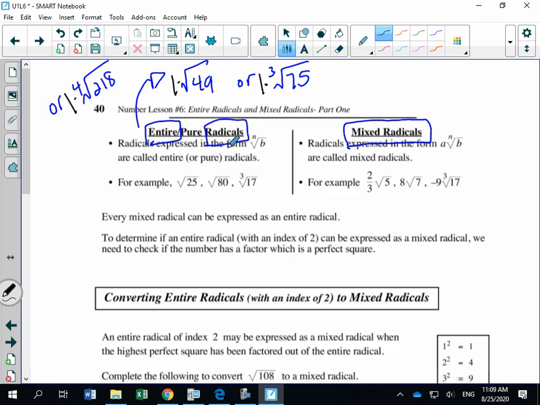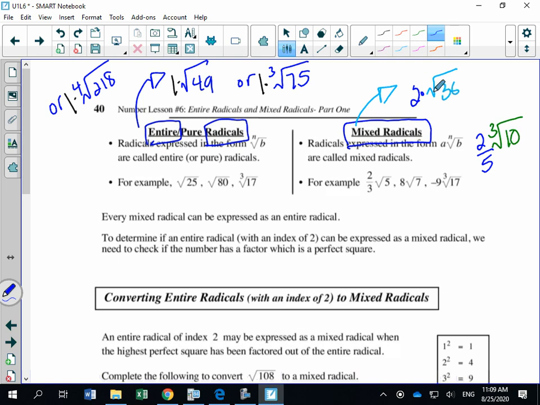A mixed radical, on the other hand, will be something like the square root of 36, and then I put a number in front of it other than a 1. That becomes a mixed radical. Or I could take, let's say, the third root of 10, and I'm going to put any number in front of it other than a 1.